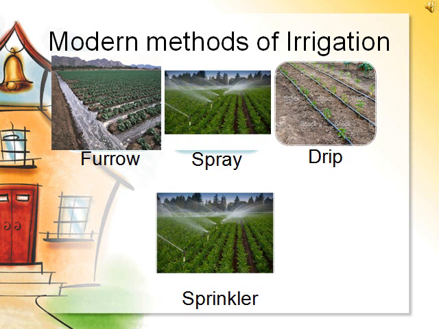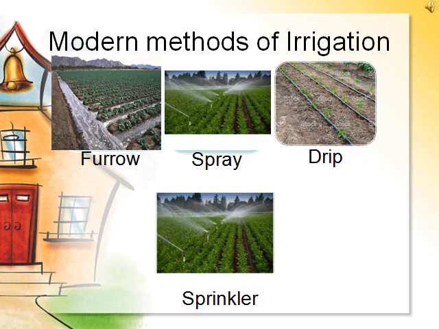Lastly, we have sprinkle irrigation. Very similar to spray irrigation, in this method a pipe fitted with a nozzle on the top is used through which water is sprayed directly onto the required plants. Now, what are the advantages of sprinkle irrigation? There is no loss of water by seepage and no loss of water by evaporation.